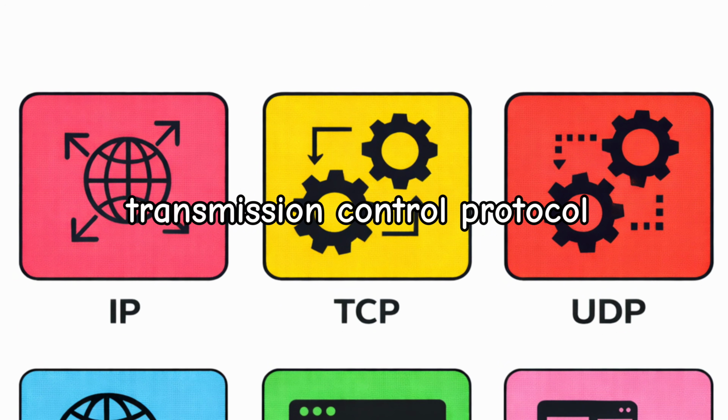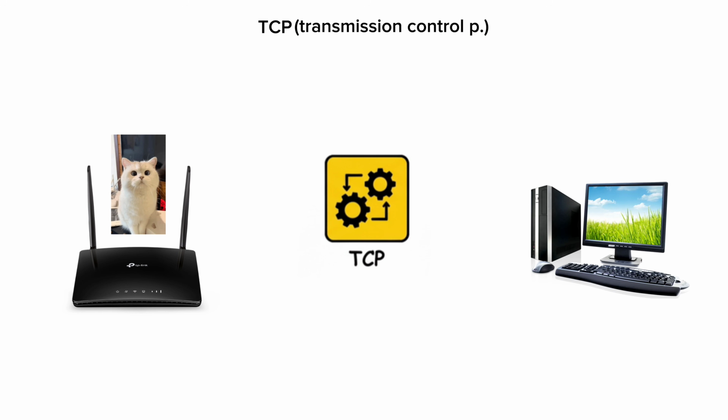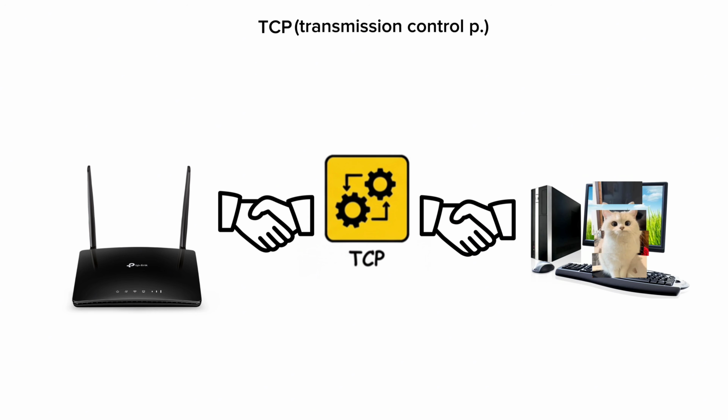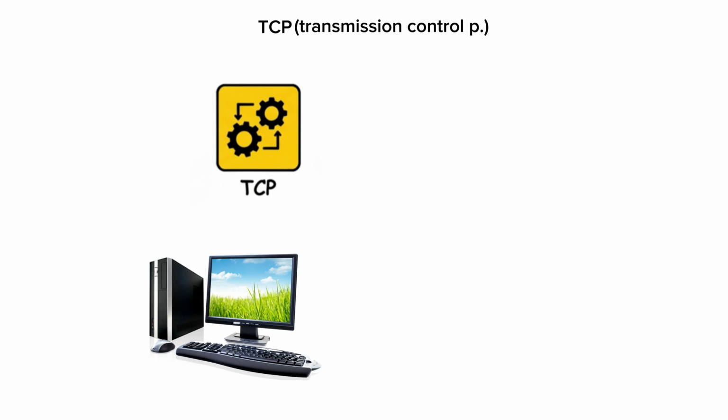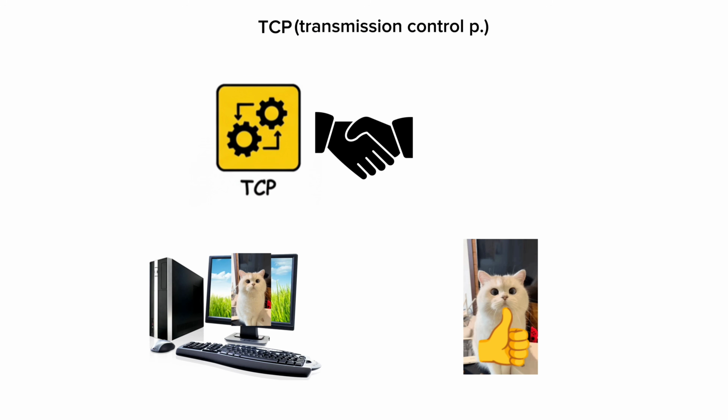TCP, Transmission Control Protocol. Now we need to move data. TCP is the protocol of reliability. It is connection-oriented. Before sending data, it establishes a handshake with the receiver. It breaks data into numbered packets and tracks them. If a packet gets lost in transit, TCP detects the gap and resends it. It guarantees that the file you receive is identical to the one sent.